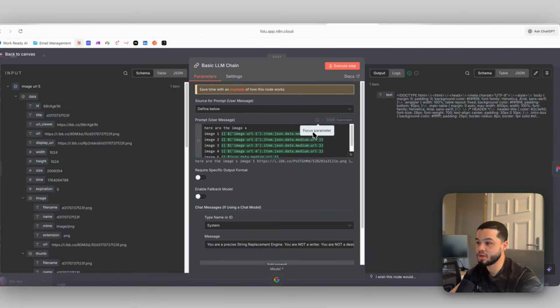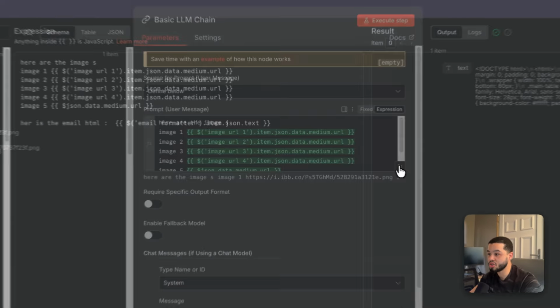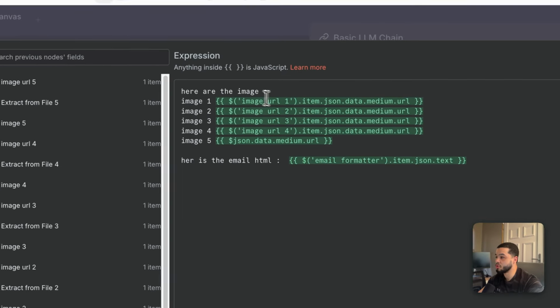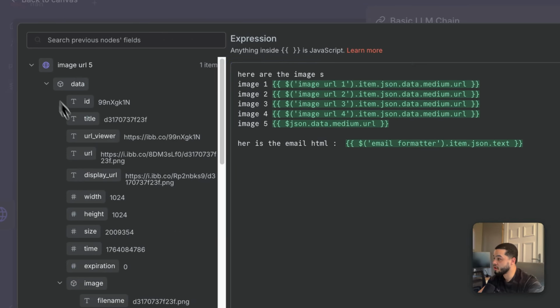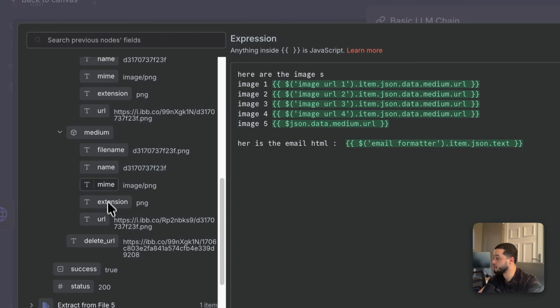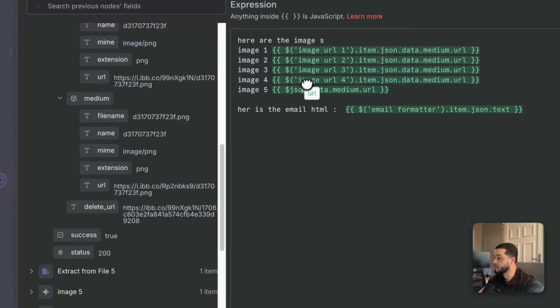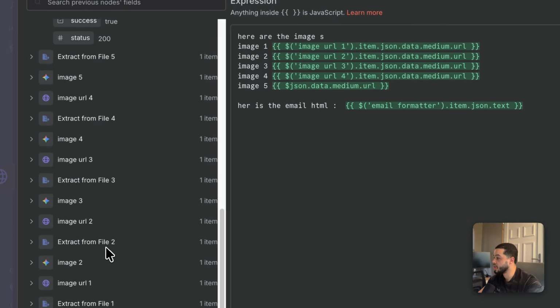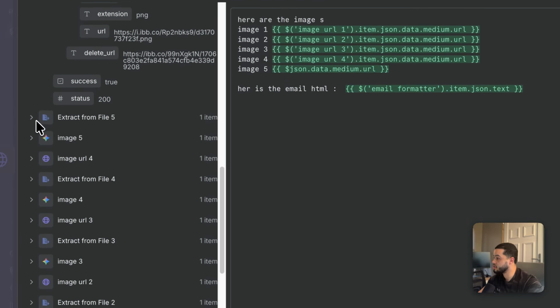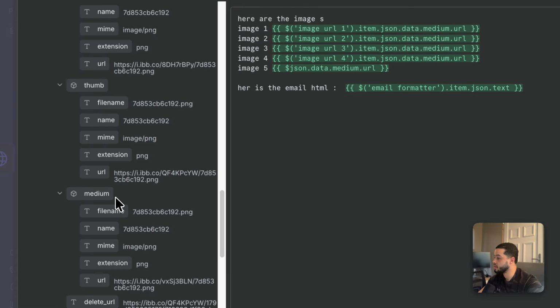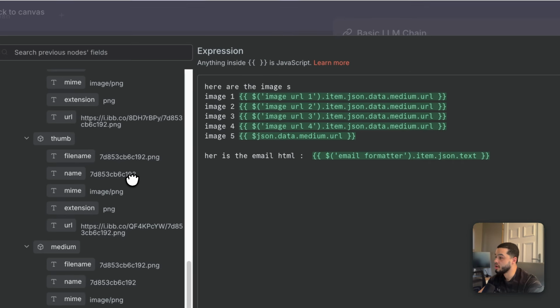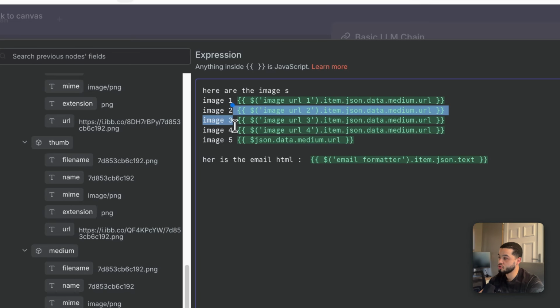The reason I say this is because over here, when we are inputting the images, we must make sure that we use all of the medium URL. So as you can see over here, we have image number 5. I'll come in here, I will look for the medium URL, and I will drop that in here for image number 5. Image number 4, we'll come down here to the HTTP for number 4, and I will drop in the medium URL for number 4, and so on. So you'll do that for 1, 2, 3, 4, and 5.